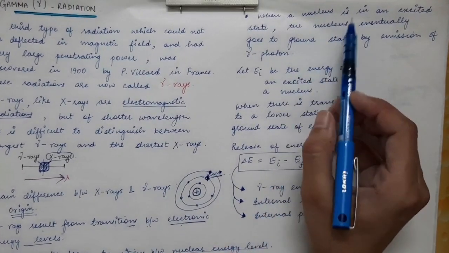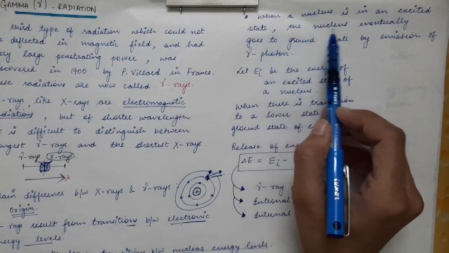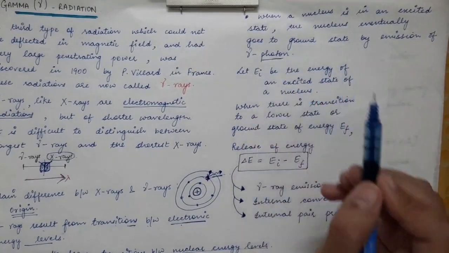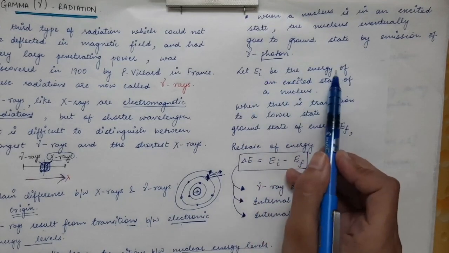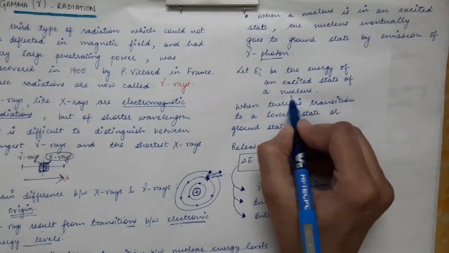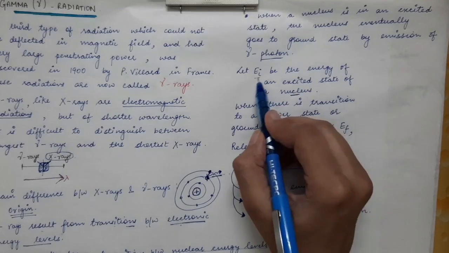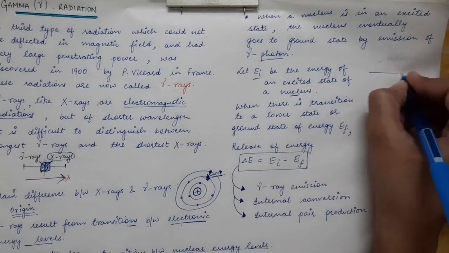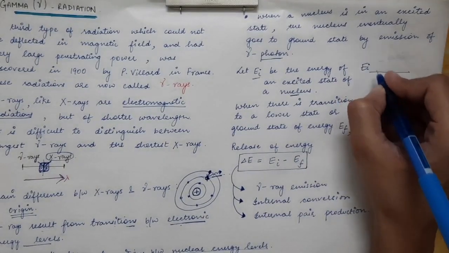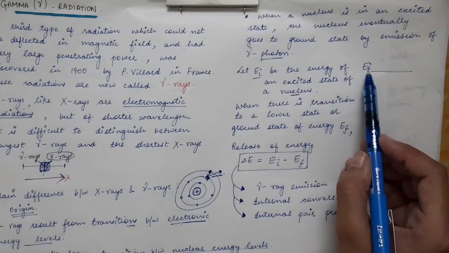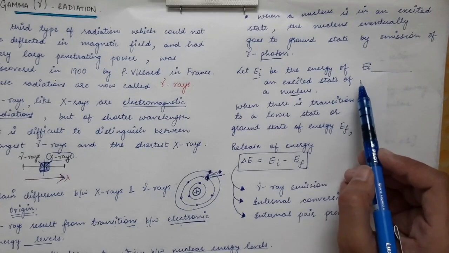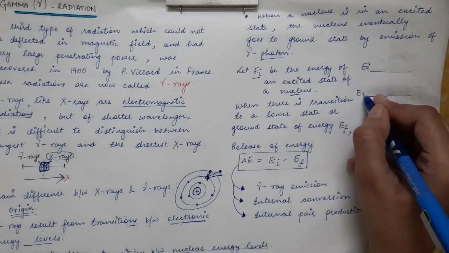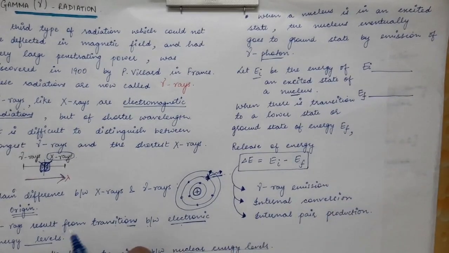Now when a nucleus is in an excited state, the nucleus eventually goes to the ground state by emission of a gamma photon. Let EI be the energy of an excited state of a nucleus. So let's say this is the excited state of the nucleus, the initial energy state. Now we have a ground state energy of the nucleus, so let's say that is represented by EF.